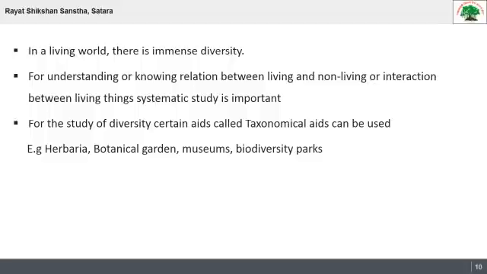Then botanical garden means obviously it is a collection of all types of plants, local plants also, and then plants from outside also grow in botanical gardens. Then museum and then biodiversity parks, means actually these are taxonomical aids, and these taxonomical aids are very important for studying biodiversity.